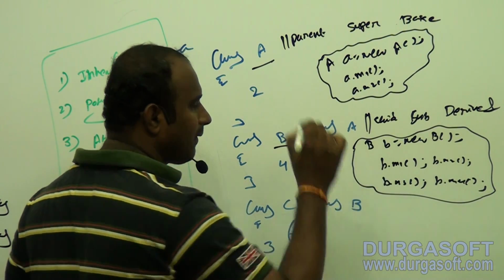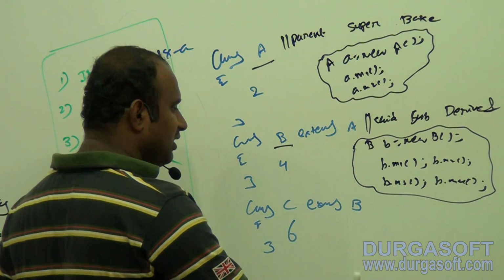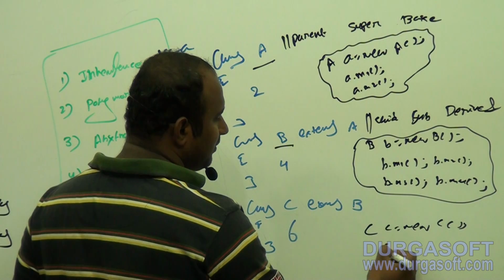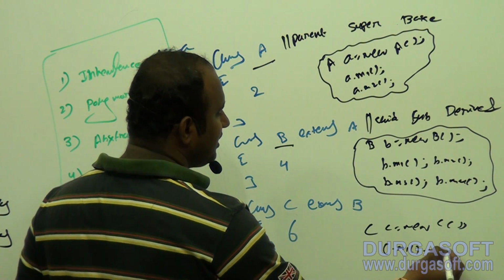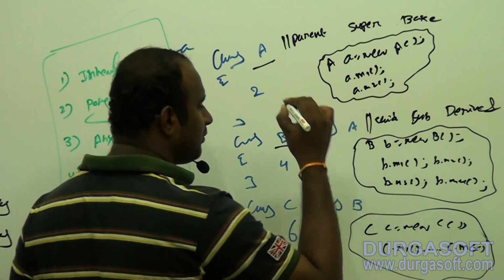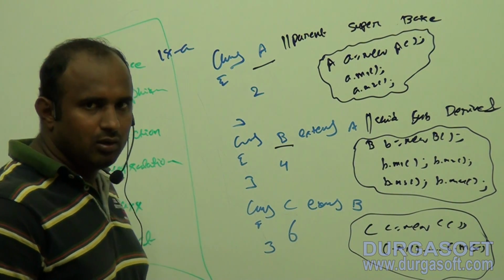4 methods. Now I am creating an object of C class. C = new C(). Now tell me, by using C, we are able to call C.M1 to C.M6. C.M1 to C.M6. Now concentrate.